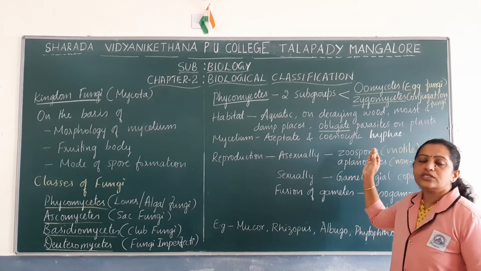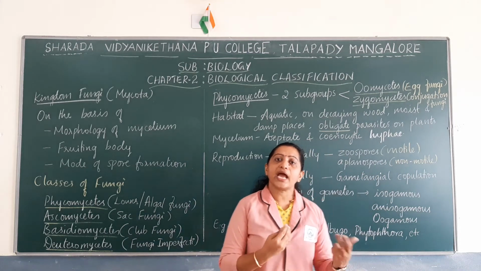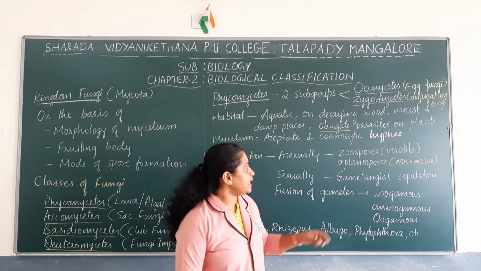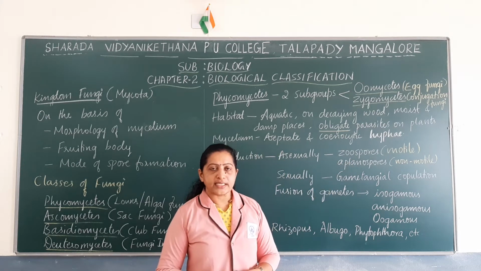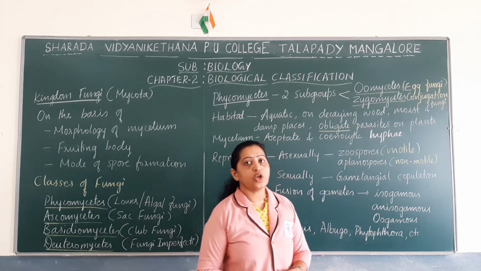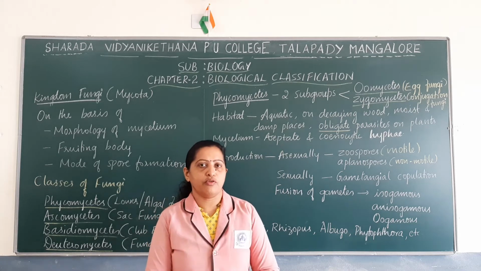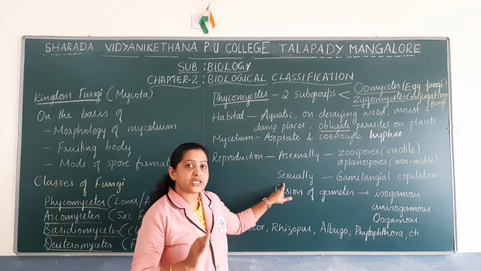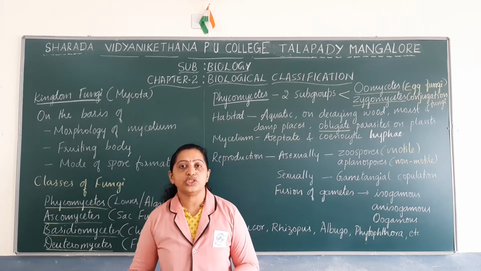Motile spores like zoospores are mainly formed in aquatic members. Those Phycomycetes found in aquatic habitat mainly produce zoospores during asexual reproduction, and those found in terrestrial habitats generally produce aplanospores, which are non-motile spores. Phycomycetes also undergo sexual reproduction. The method of sexual reproduction they undergo is gametangial copulation or gametangial fusion.